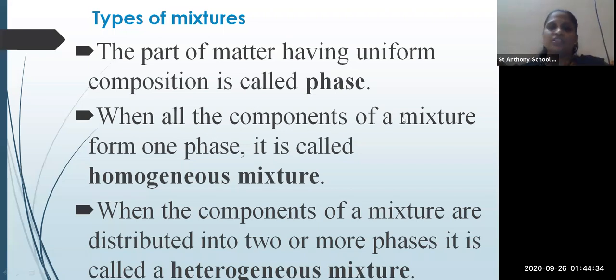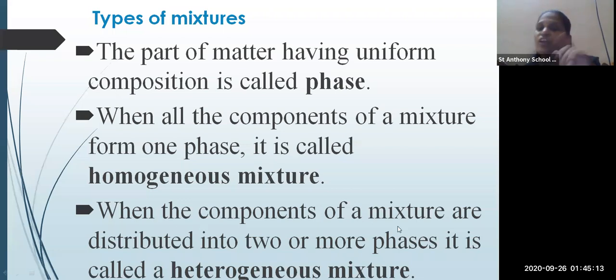When all the components of the mixture are in one phase, it is called a homogeneous mixture. For example, when your mother is making tea, what does she first take? She takes water, then she adds tea powder, then she adds sugar, and she keeps it for boiling. And then she filters the mixture and takes it. So all these ingredients are uniformly mixed with each other and form a homogeneous mixture. Here you can have the example of tea.